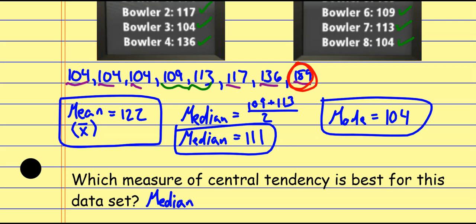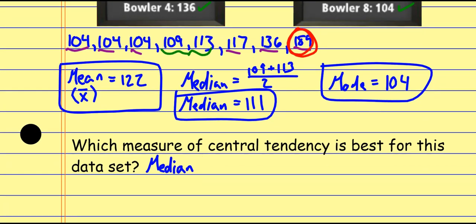And it's the median because an outlier exists, all right? If you were to find the average, if you were to find the mean without that 189, it'd be a lot closer to the 111. That's what the median does. Because when you think about how we found the median, we cut off the values starting on the outside, so we cut off those extreme values, okay? So we're going to go with the median this time because there's an outlier.